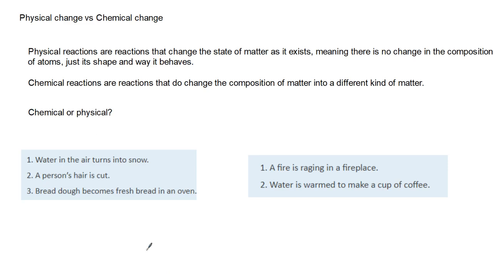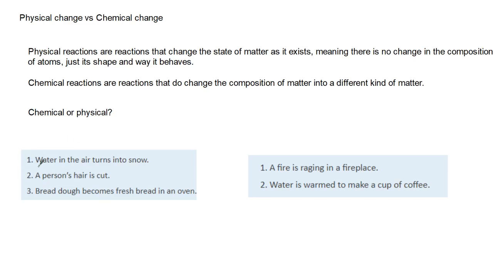For example, two hydrogen gas and oxygen gas will make water, or dihydrogen oxide, dihydrogen monoxide. So, which one's a chemical and which one's a physical?